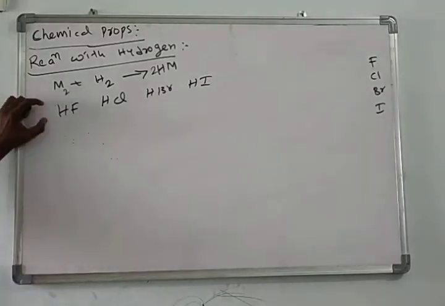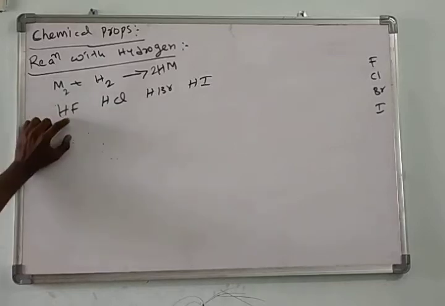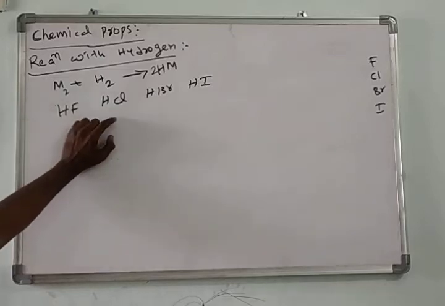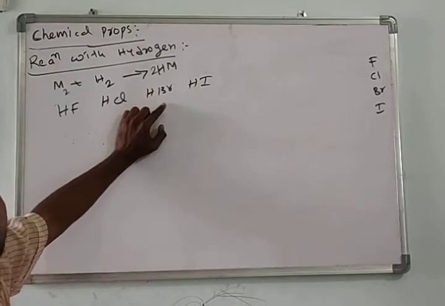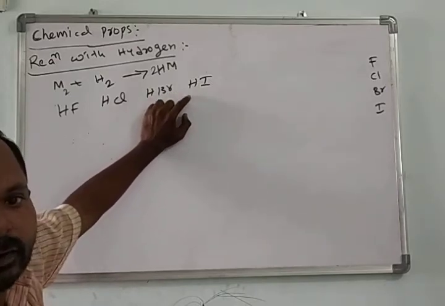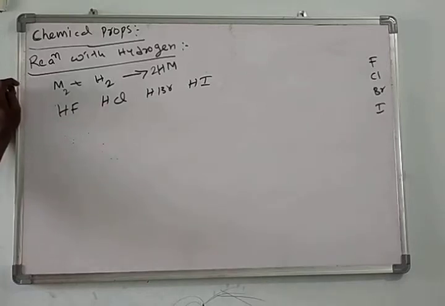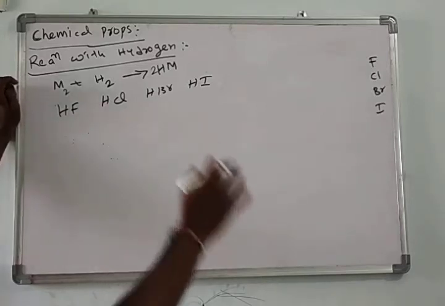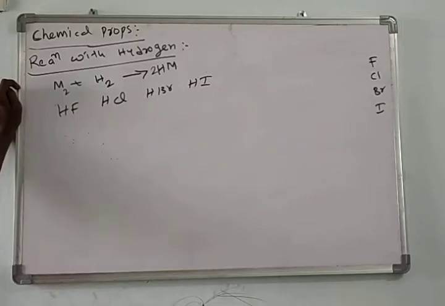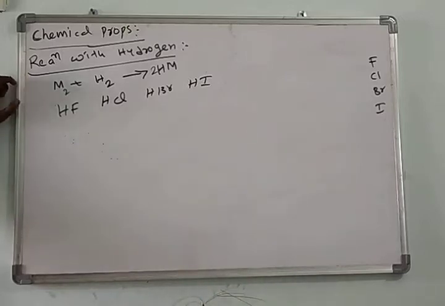Hydroiodic acid. Here, when we see the physical state, hydrofluoric acid is a liquid, while hydrochloric acid, hydrobromic acid, and hydroiodic acid are gases. Due to the lower electronegativity of chlorine, bromine, and iodine, these are gases. Only hydrofluoric acid is a liquid. We discussed that previously.